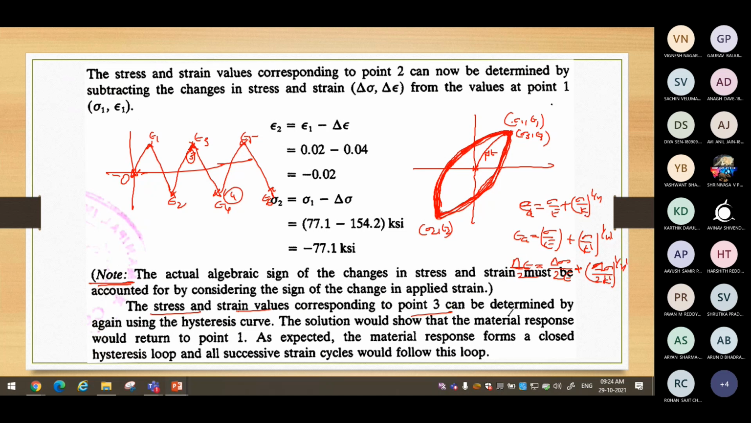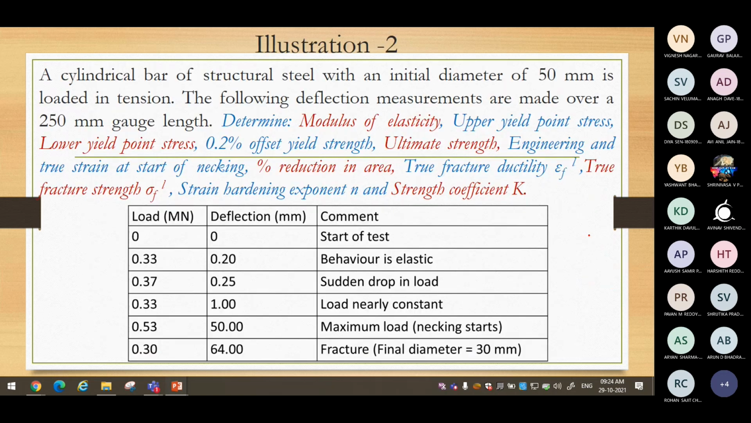In the absence of monotonic property, we assume cyclic property there. In the absence of cyclic property, we can assume the monotonic properties. That is the assumption. In reality, the K dash, n dash values are different from K and n values if the material shows different cyclic behavior than monotonic. So this is all about this particular problem.